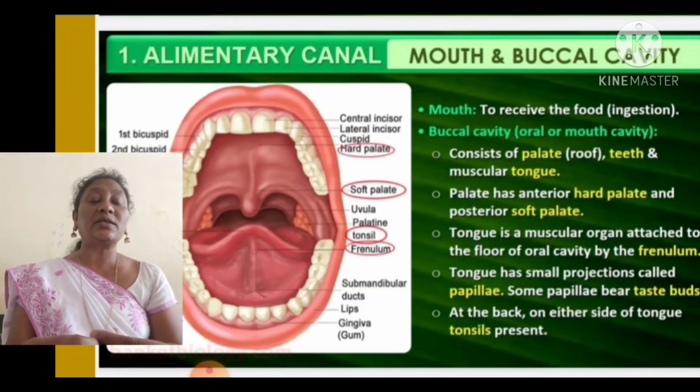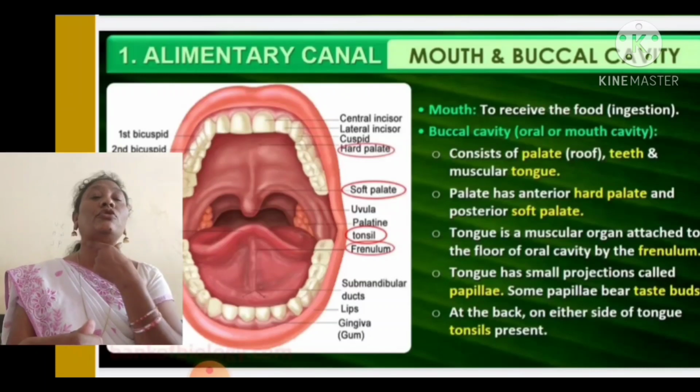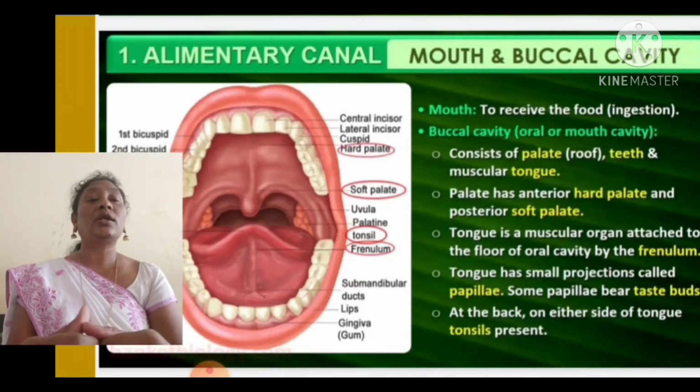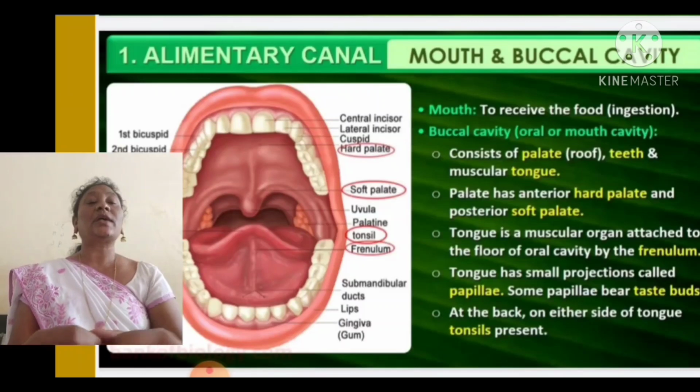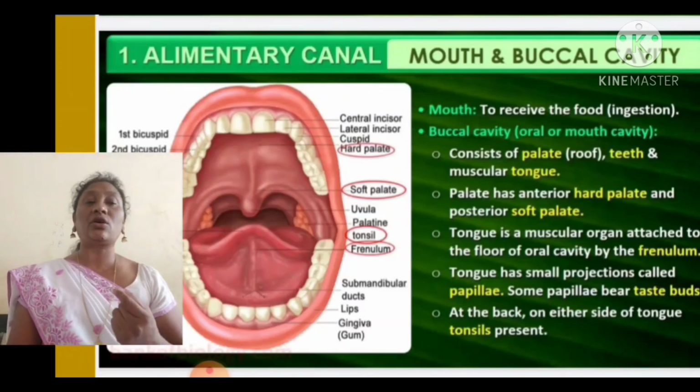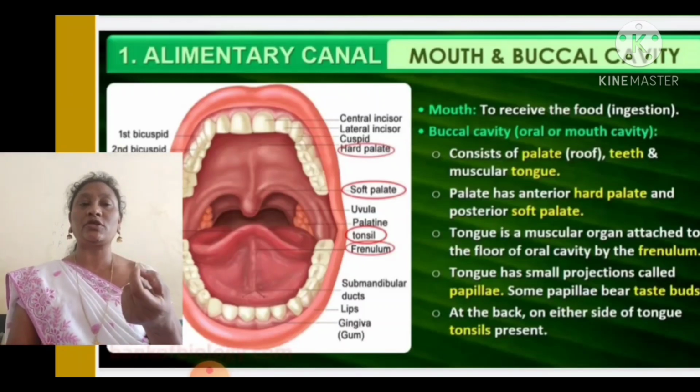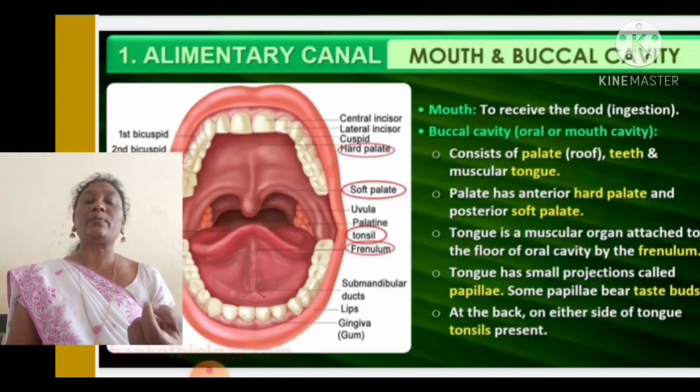The tongue is a muscular organ attached to the floor of the oral cavity. Floor means the bottom part of the oral cavity. It is connected by the frenulum. The tongue has small projections which we call papillae. You can see the orange colored parts there, the papillae.